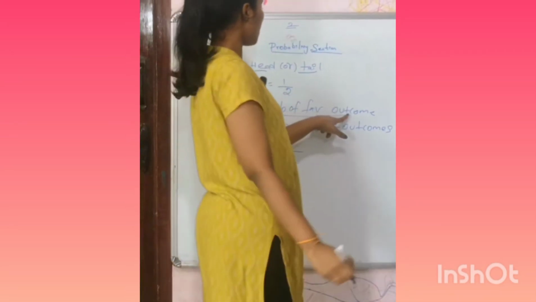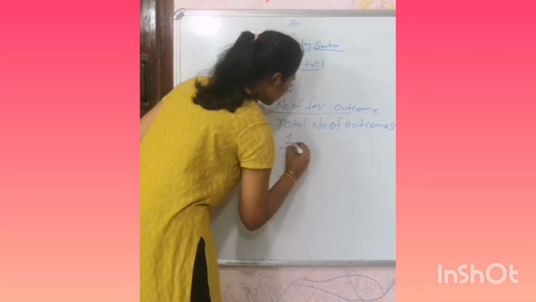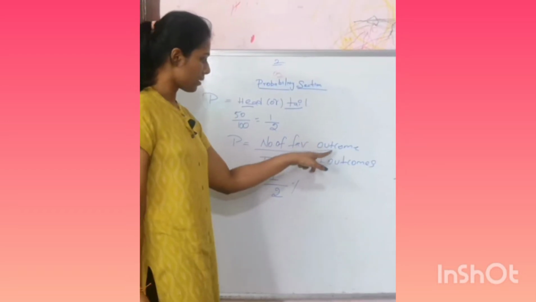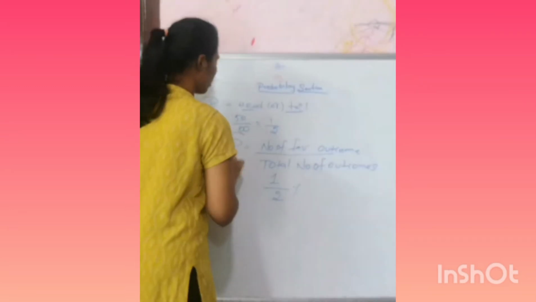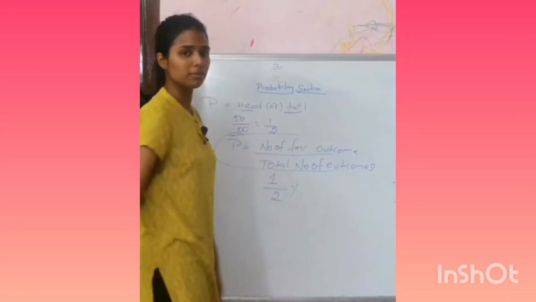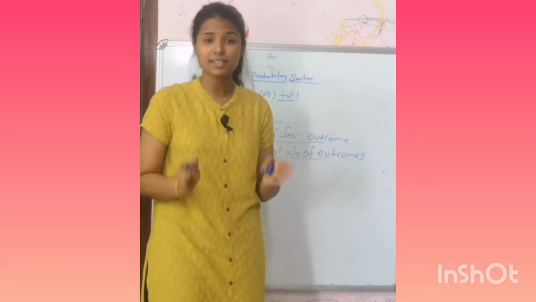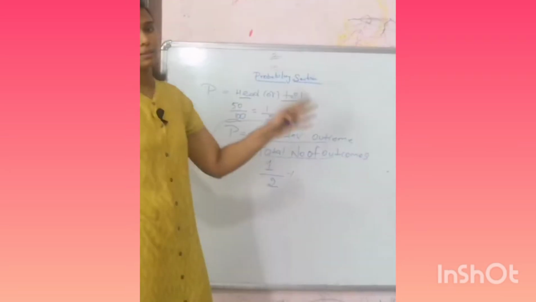For the number of favorable outcomes, we want only head, so we get 1. Based on this format, number of favorable outcomes over total number of outcomes is the important formula of probability. Assumption: the coin is not biased, so we can get equally likely outcomes in every probability method.